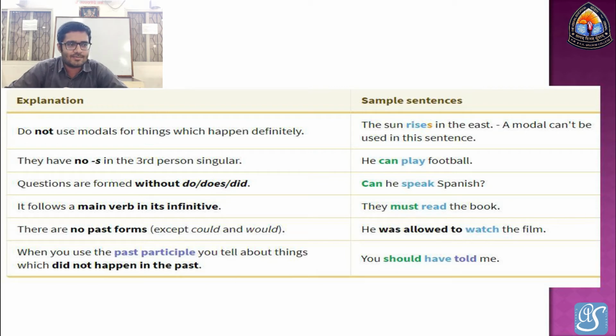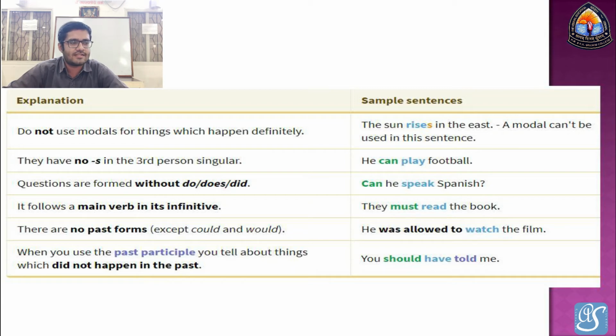Next explanation we should remember: there are no past forms except could and would. An example of this point: he was allowed to watch the film.